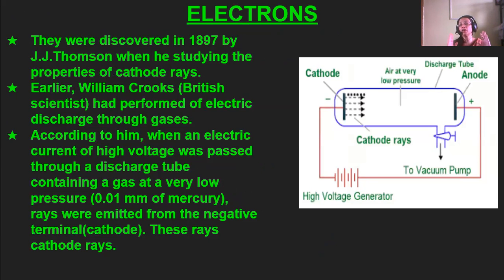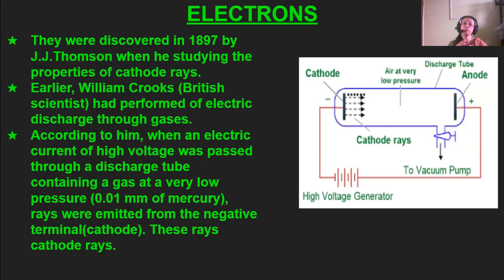Electrons were first discovered in 1897 by J.J. Thomson while studying cathode rays, but this was also found by William Crookes, who, while performing electric discharge through gases, found some substance which has negative charge.